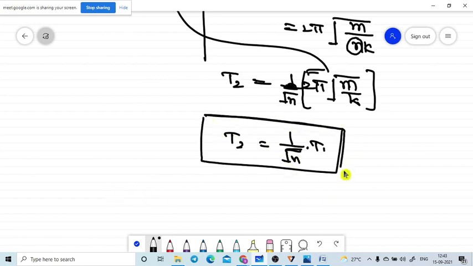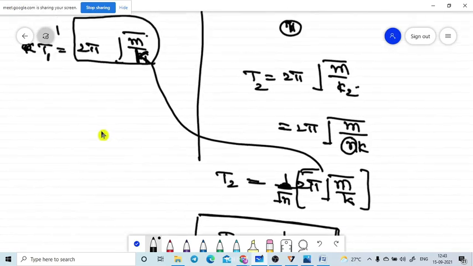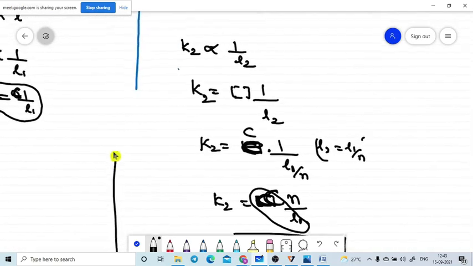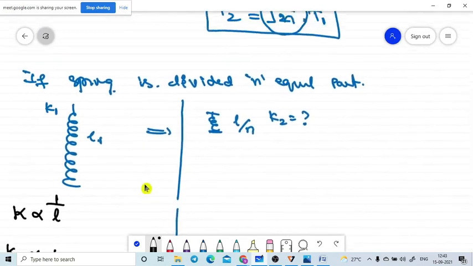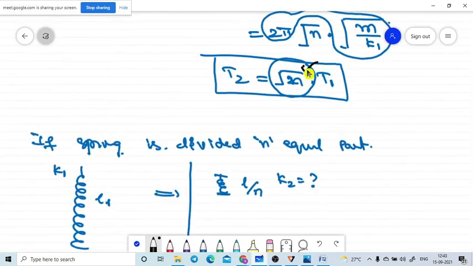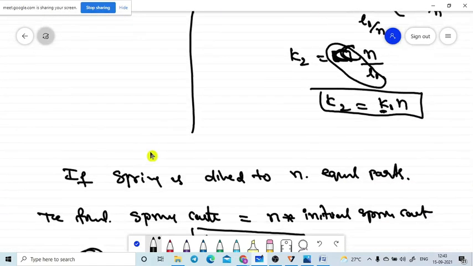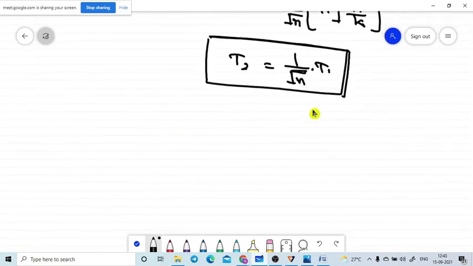In the previous case, please check, the time period is increased root N times in the final spring. So in the present case, if the spring is divided into N equal parts, the time period is decreased to 1 by root N times. This formula is also very, very important.